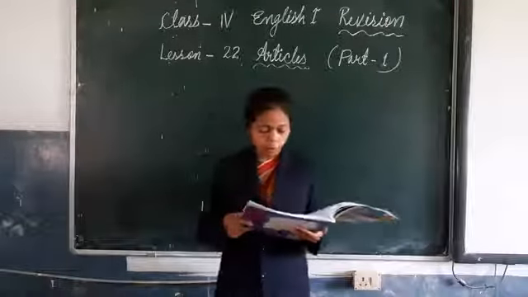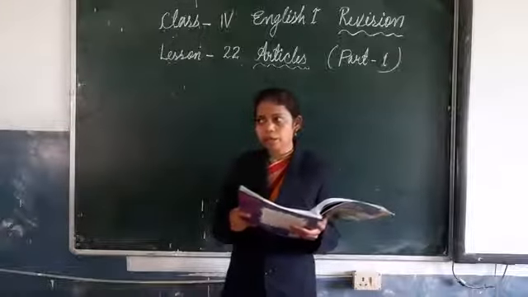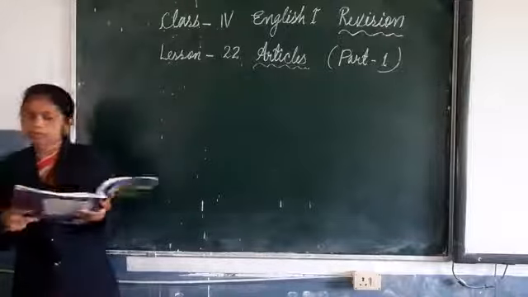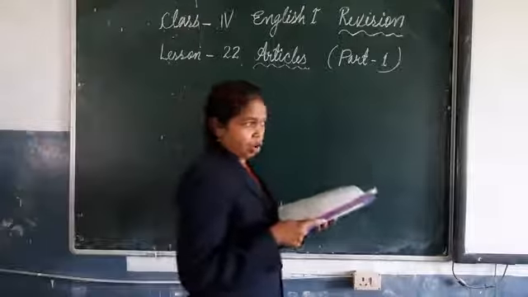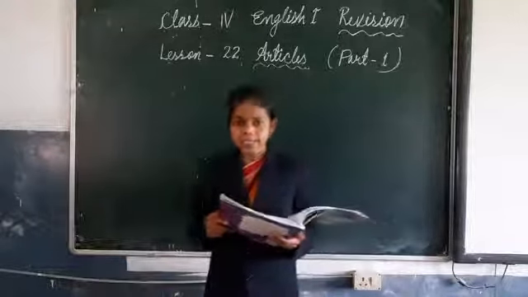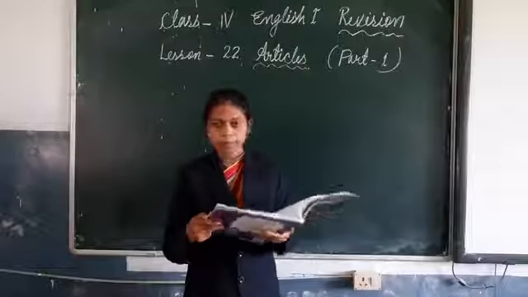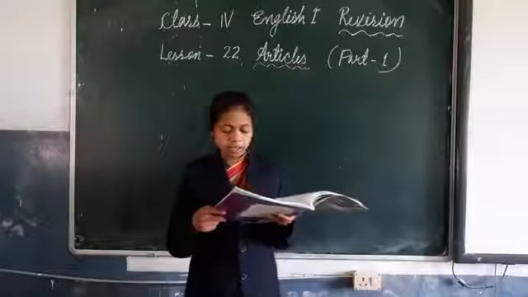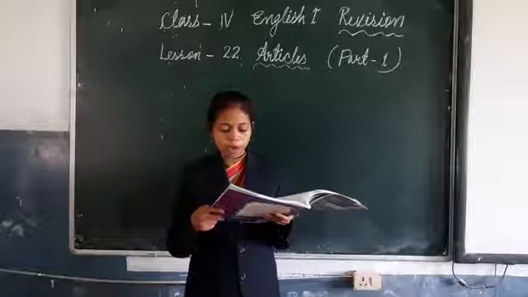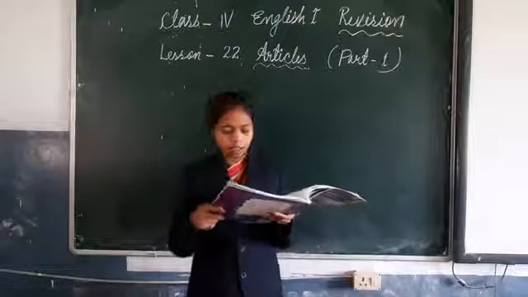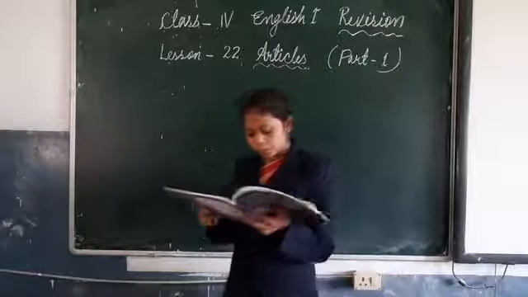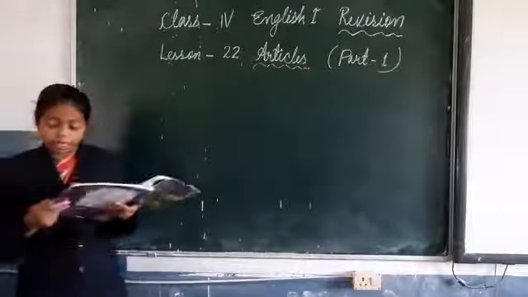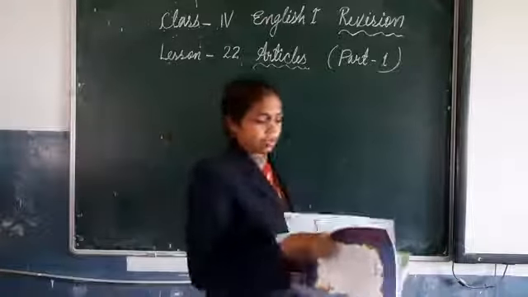So now we have to use a or an to fill the blanks, and we have to put a cross mark where neither a nor an is required. Understood? Okay. So first number, I like jam on a piece of bread. So I like, then cross mark, jam on a piece of, cross mark, then bread. Okay, turn the page.